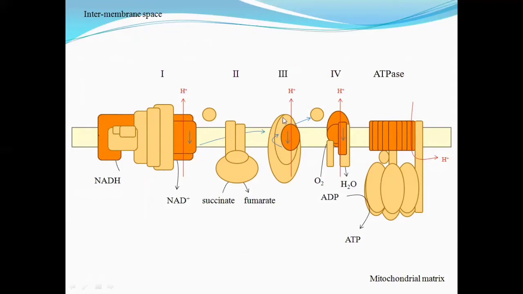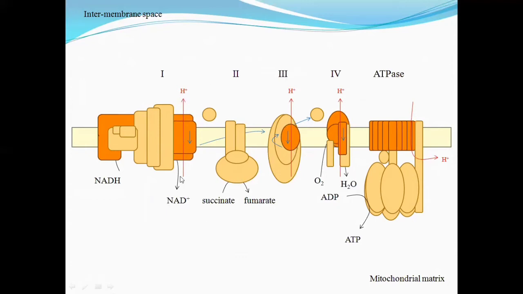Then from the third complex, hydrogen ions will be transported into the intermembrane space, and from the fourth complex, right? But not the second. The second is not involved in the transfer of protons. Then FADH2 will give its electrons to the second complex, and they will be transported to 3 and 4. In case of FADH2, the hydrogen ions will be pumped only by 3 and 4, but not 2, right?